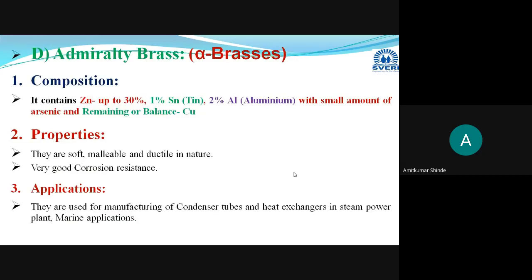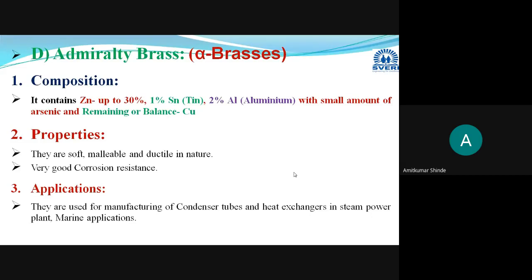Now in this admiralty brass, to the cartridge brass or 70-30 brass we add about 1% tin, and in some specific cases 2% aluminum, and if needed, the element arsenic is added. Whichever cartridge brass, that is 70-30 brass, has about 29 to 30% zinc, then 1% tin, 2% aluminum, and a very small amount of arsenic will be added.